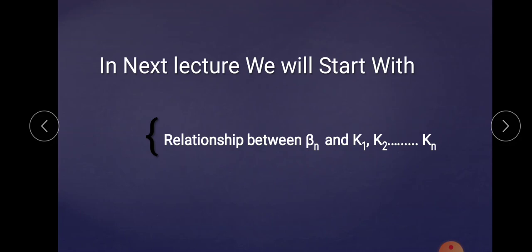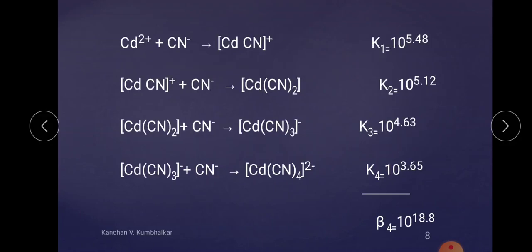The last point is that the stepwise and cumulative stability constants are also expressed as log to the base 10 of K1 and log to the base 10 of beta n respectively. In all the above equilibria, we have not specified the charge of the metal ion and the degree of solvation. Hence the formation of it has no importance, since the equilibria may be expressed as above.